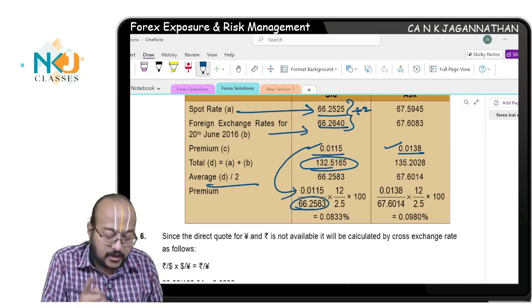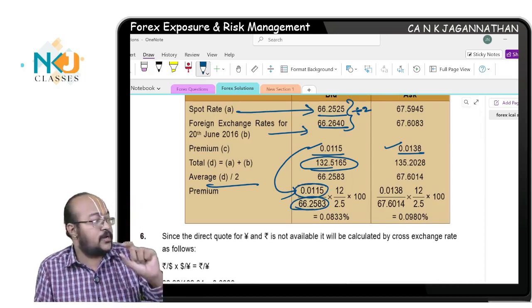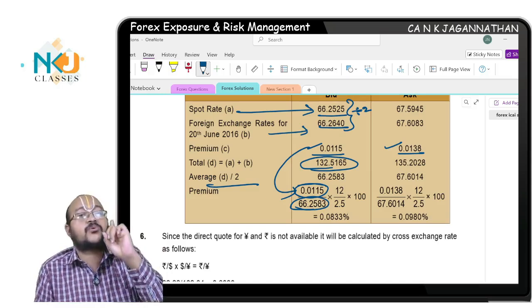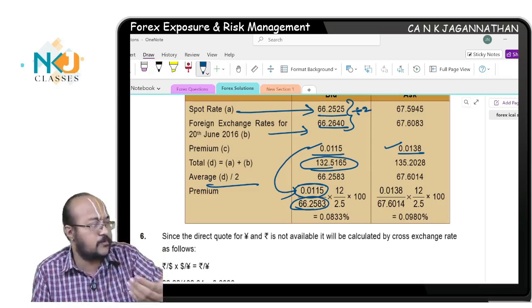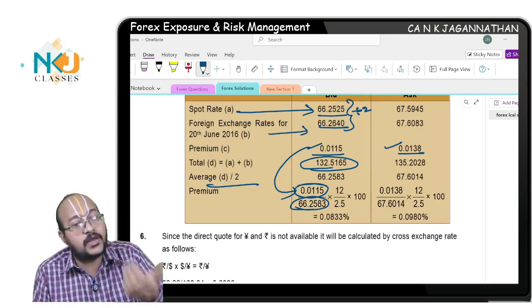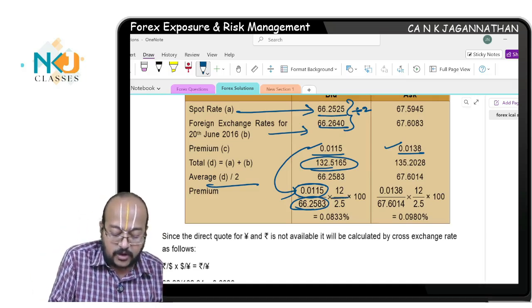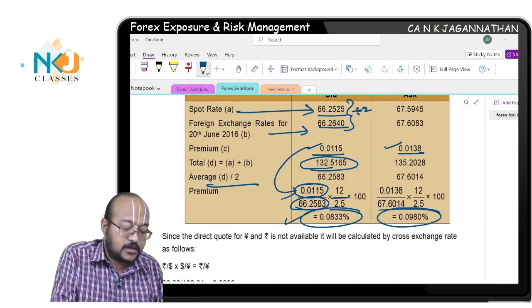Are you all understanding? This rate you will get, and this is the premium, forward rate minus spot rate. But this premium is for 2.5 months, 2 months and 15 days, and I need annualized premium or discount, agreed? So 12 by 2.5 into 100 if you do, you will get this percentage. Are you all understanding? This is the solution.